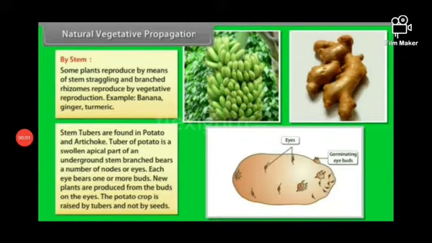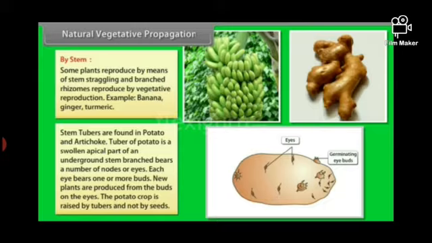Students, vegetative propagation by stem. Some plants reproduce by means of stem. Straggling and branched rhizomes reproduce by vegetative reproduction, for example banana, ginger, turmeric. Stem tubers are found in potato and artichoke.